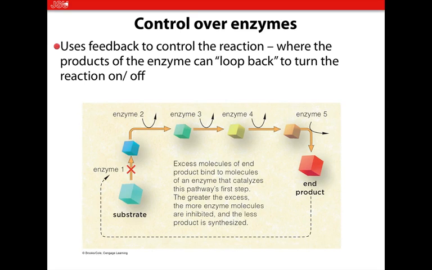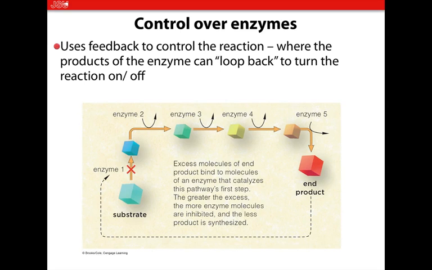Another is feedback control. The idea here is that the product of an enzymatic reaction can be the substrate for another enzyme. Here it shows that the product of an enzyme will be the substrate of enzyme 2, and the product of enzyme 2 will be the substrate of enzyme 3, and then the product of enzyme 3 is the substrate for enzyme 4. But what happens is that the product of a later enzyme can loop back and turn off the process.